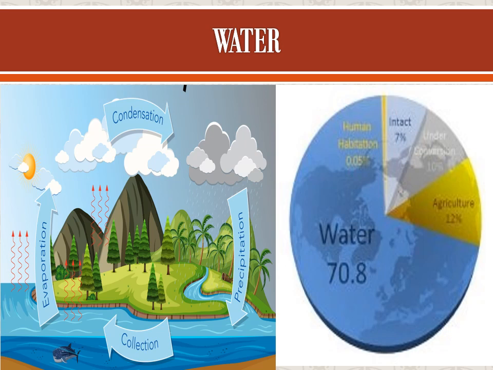Water is essential for living organisms to survive on earth. Very important one. Yes, water is essential for living organisms. Not only human beings, not only animals, every living thing needs water.